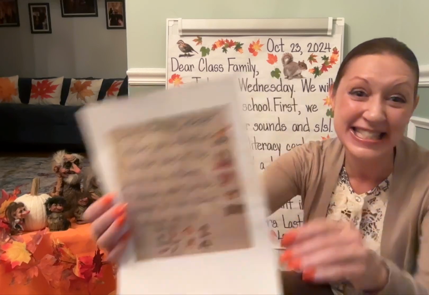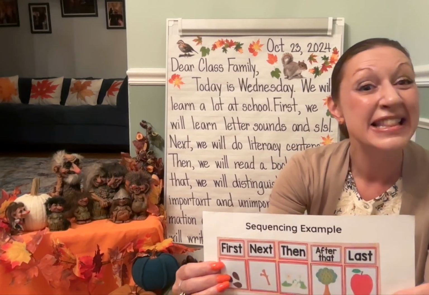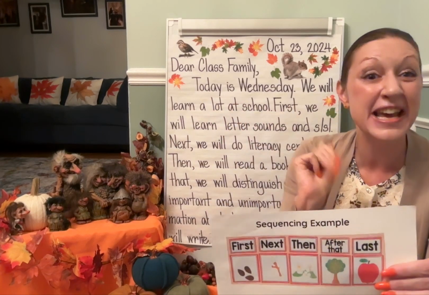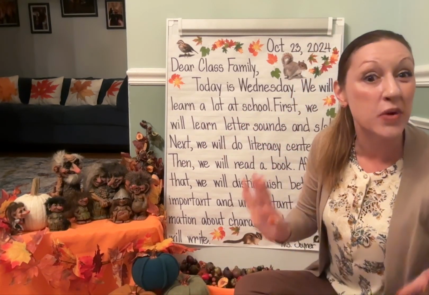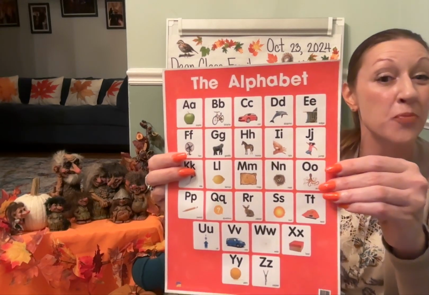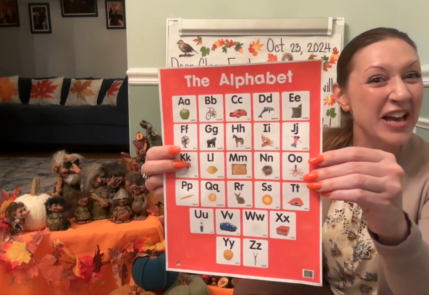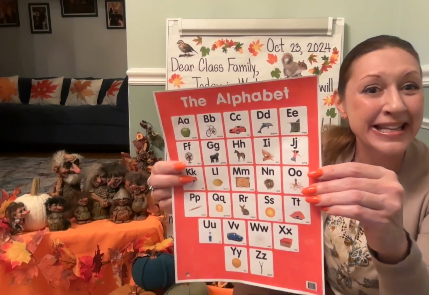All right, at this time, we're going to discuss the sequence of what we're doing in language arts. The sequence is the order of events from beginning to end. First, we will learn letter sounds and S. We'll use so many resources, including our alphabet chart from Benchmark Advance, review letters, sounds, the pictures to match that letter, and American Sign Language.